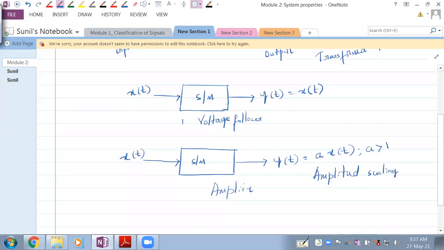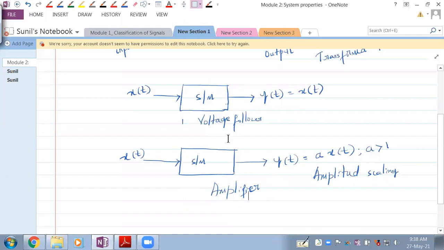Good. So this is how things go. This is an amplifier which amplifies the signal. How do we understand it is amplifying? Because a is greater than 1, so this y of t would be greater than x of t in magnitude. That's why it is amplifying the signal.